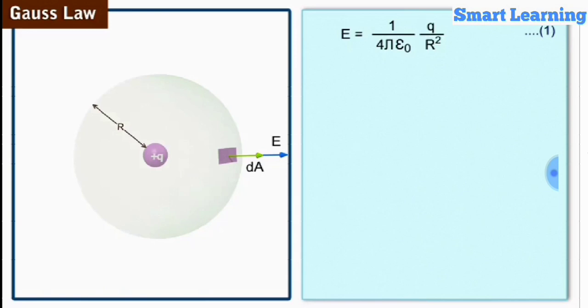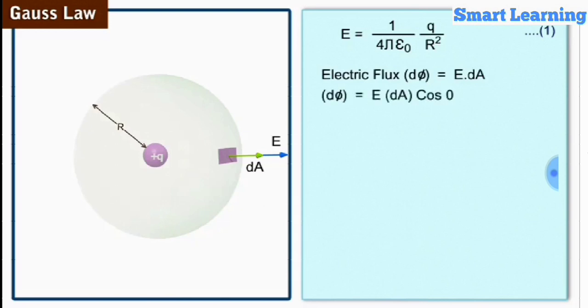Since E is parallel to vector dA, the electric flux d phi passing through this local element is equal to E dot dA, which is E dA cos 0, and as cos 0 is equal to 1, d phi is equal to E dA. Let us label it as equation 2.